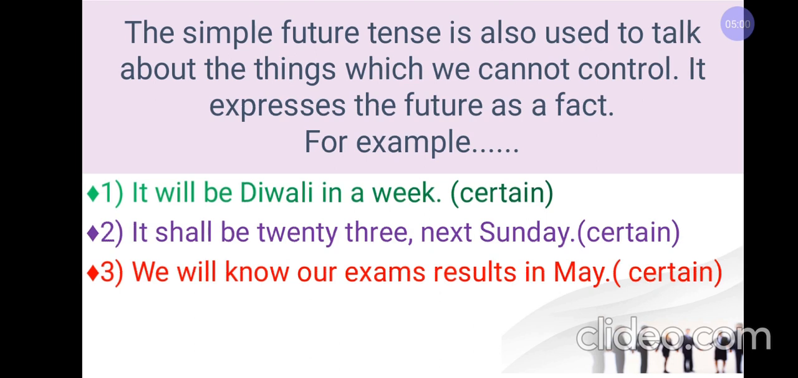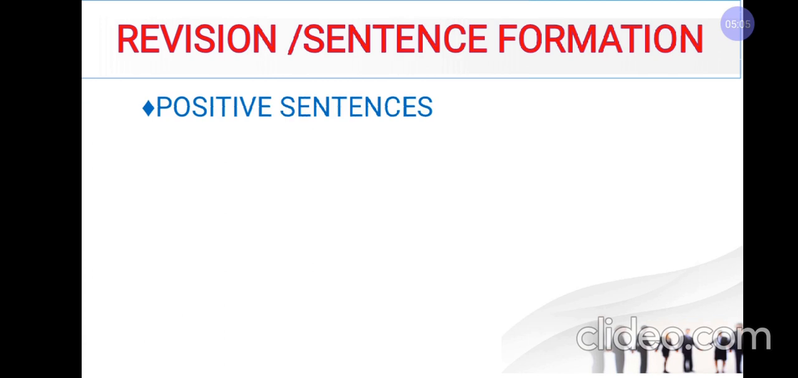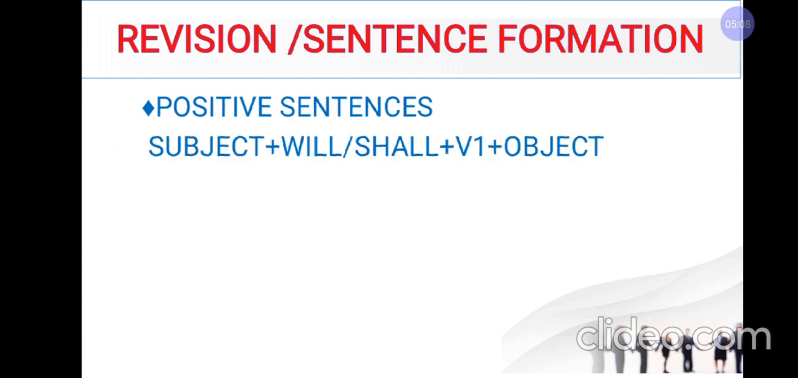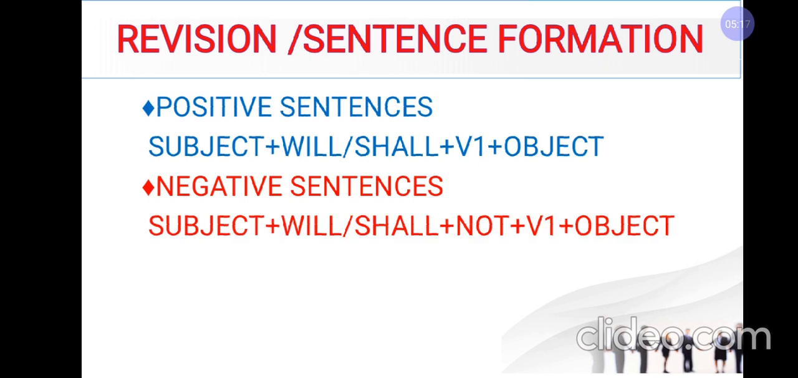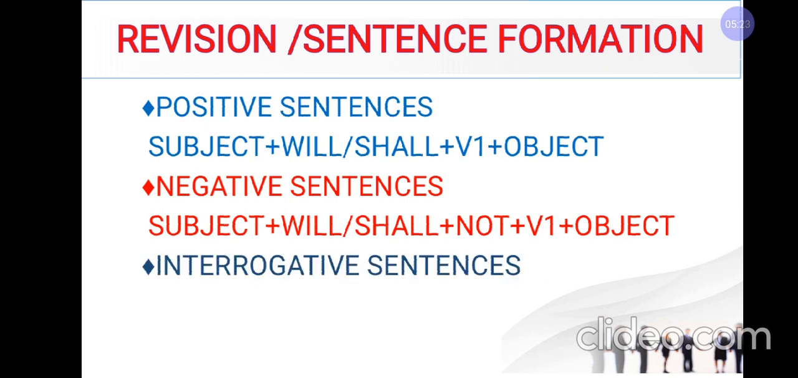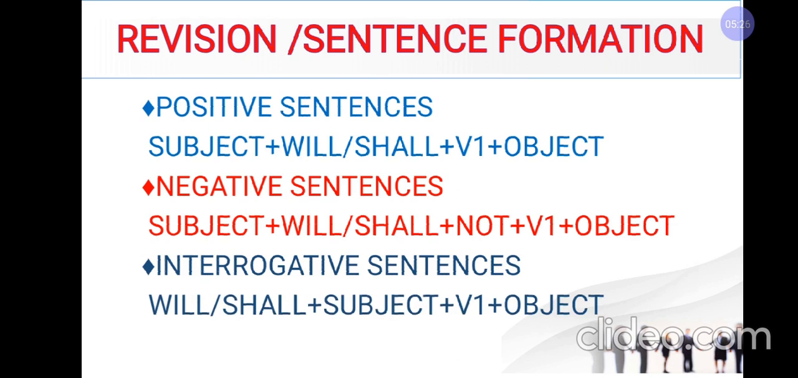Now let's do its revision. In the positive sentences, we use subject plus will/shall plus first form of the verb with object. Now in negative sentences, we use subject plus will/shall plus not plus first form of the verb with object. And in interrogative sentences, we use will/shall plus subject plus first form of the verb with object. Now I think this tense is clear.